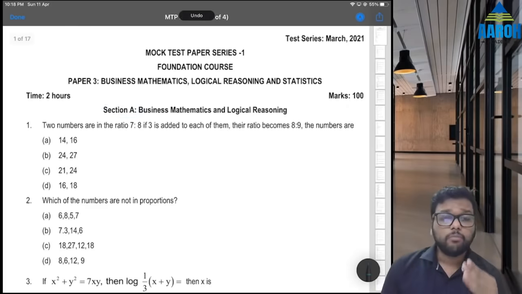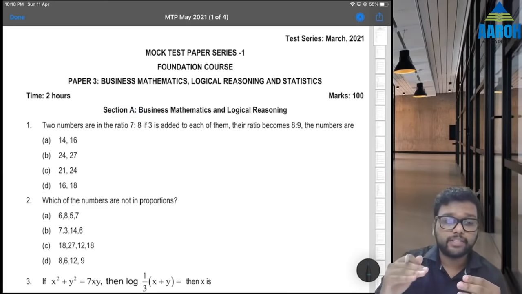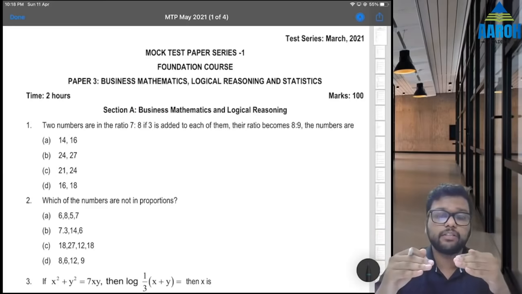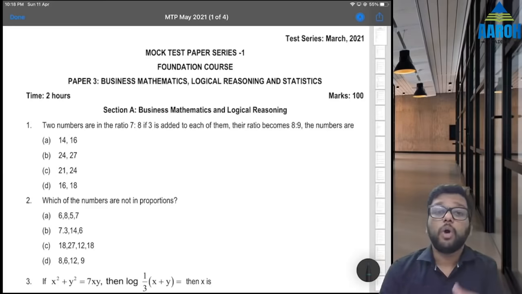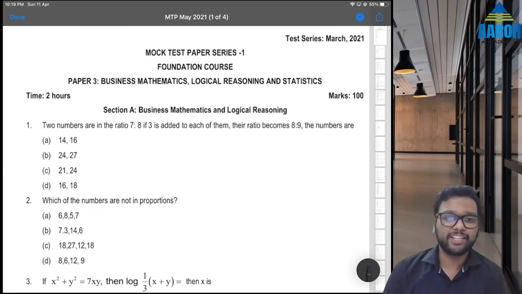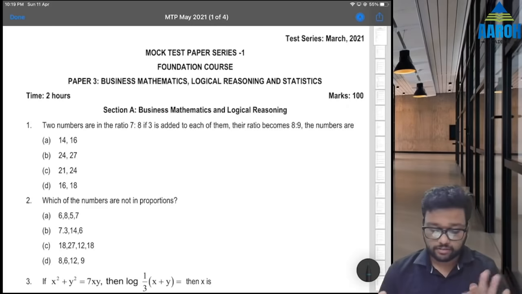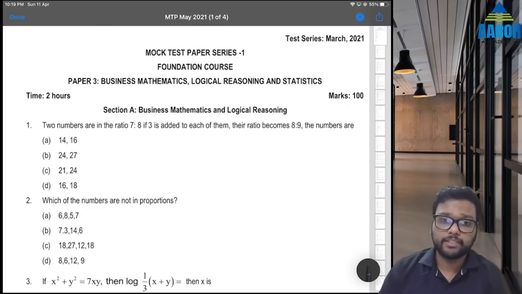Third thing, in mock test paper, they give questions chapter wise. That is first ratios, then indices, then logarithm, then equations. Obviously, in final exam, it is not going to be like that. So questions are going to be random. That being said, still this is a very good paper for practice. It is a good paper. Some difficult questions are there, but rest are pretty easy.